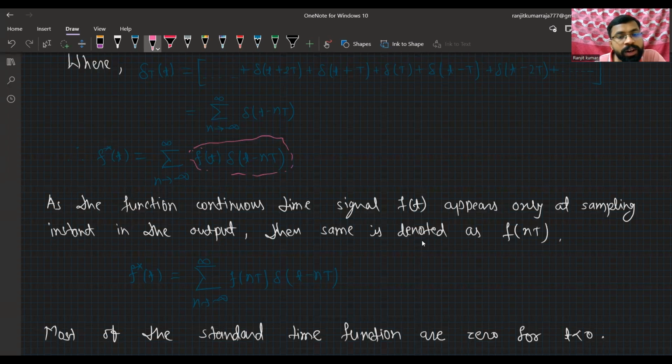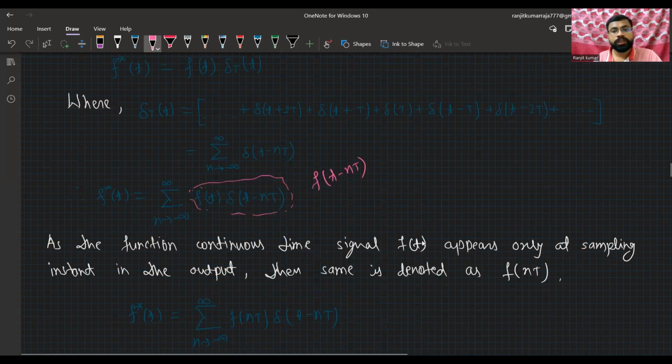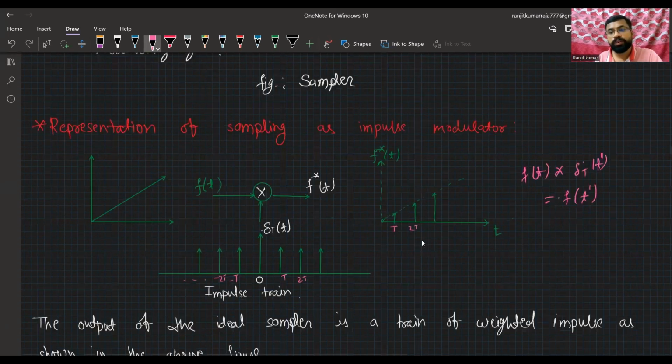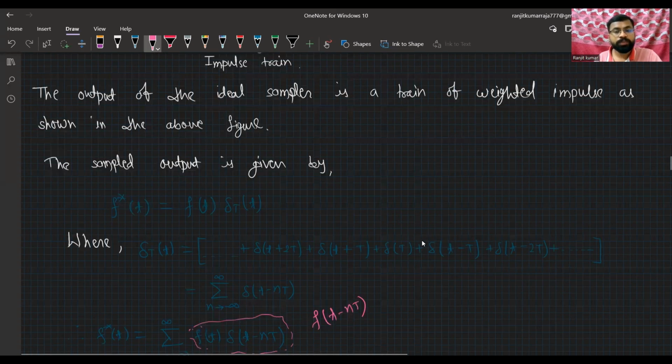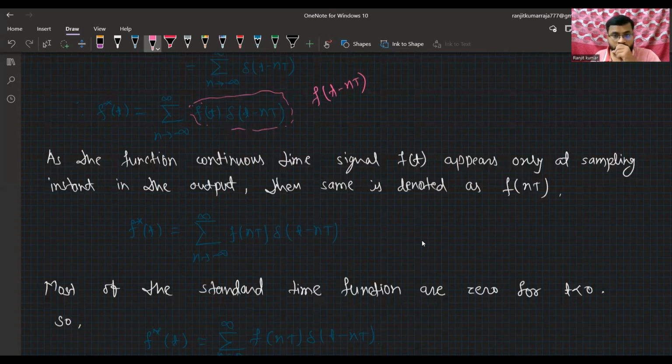When we multiply these two terms, it will become f of (t minus nT), as I told you earlier. I'm just explaining how it converts.